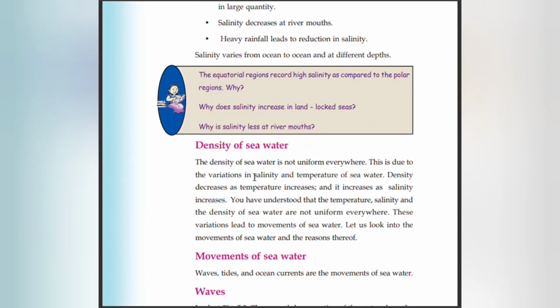Density of seawater. The density of seawater is not uniform everywhere. It is due to the variations in salinity and temperature of seawater. Density decreases as temperature increases and increases as salinity increases.